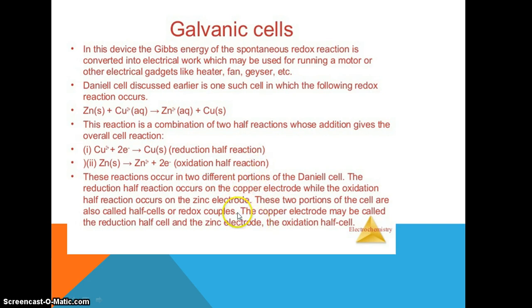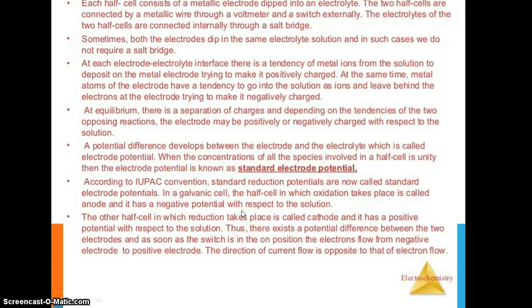The copper electrode is the reduction half cell and the zinc electrode is the oxidation half cell.